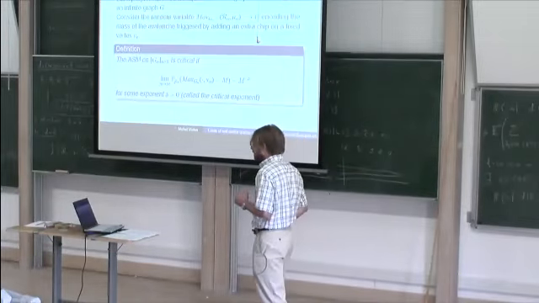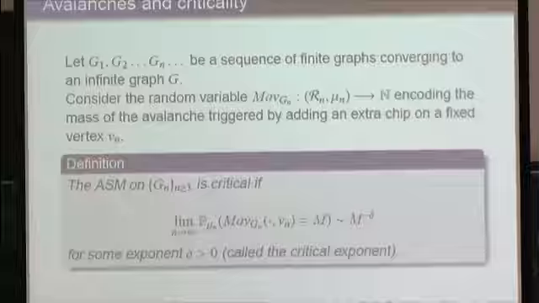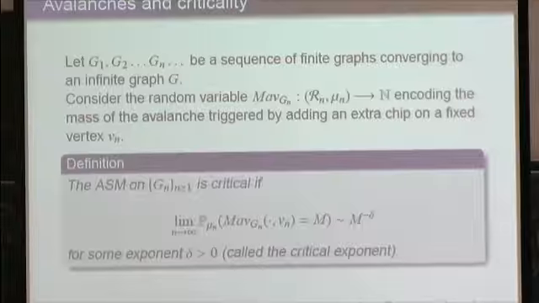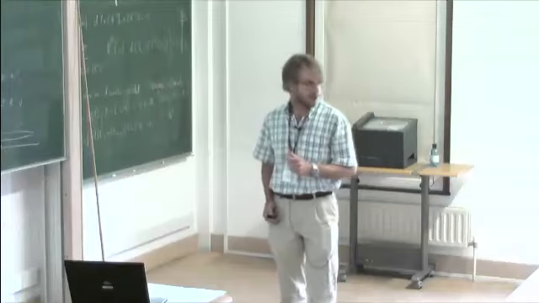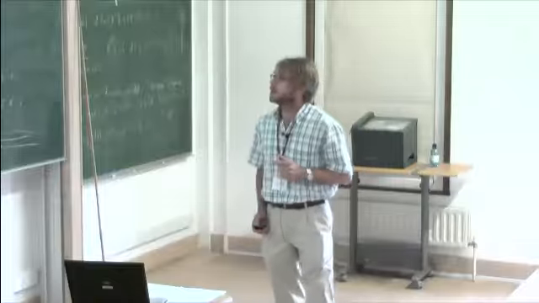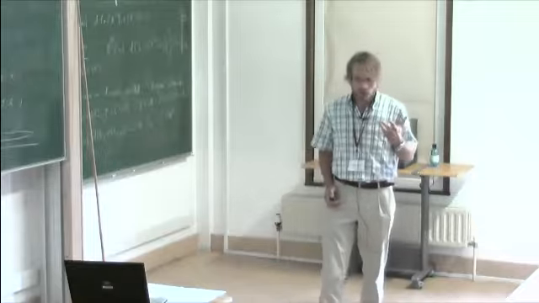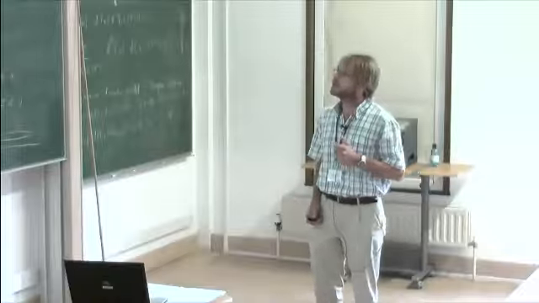Of course, instead of considering the mass, we could consider any other quantity encoding the size of the avalanche. Then we say that the ASM on the sequence of graphs Gn converging to G is critical if the limit, as the graph becomes larger and larger, of the probability of observing an avalanche of mass m decays as a power law for some exponent delta that we call the critical exponent. It turns out that proving criticality and computing the critical exponent is a difficult question.